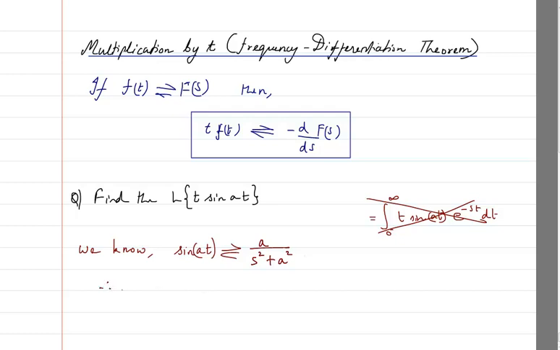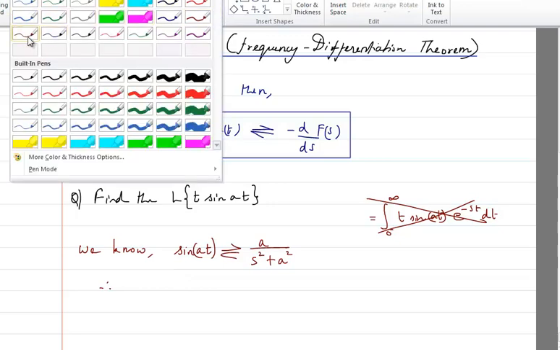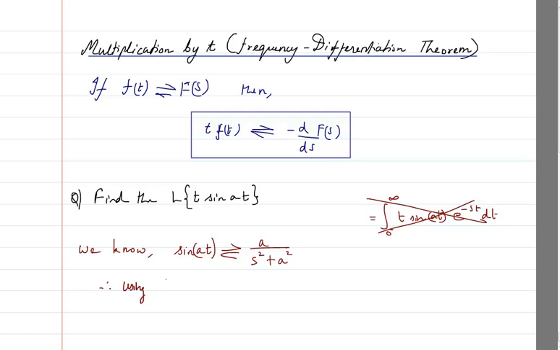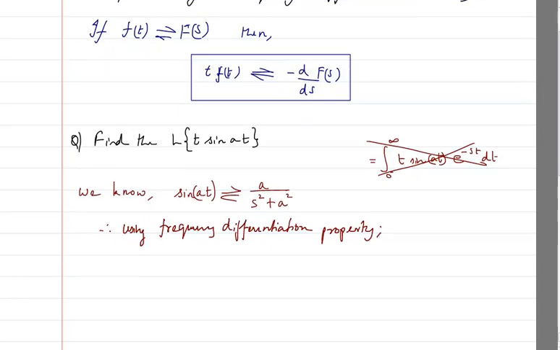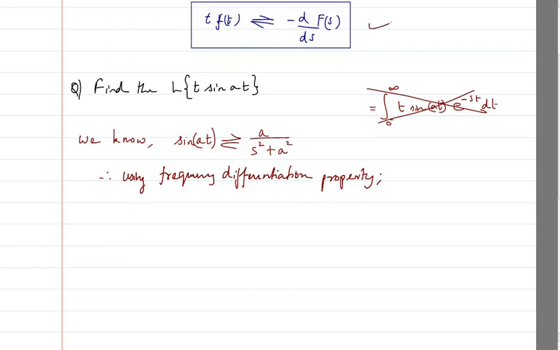Therefore, using the frequency differentiation property, which is basically this one, we can say that the Laplace of t sine of at can be found out by differentiating with respect to s the function a divided by s square plus a square.